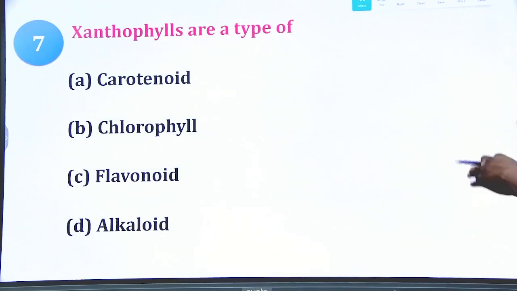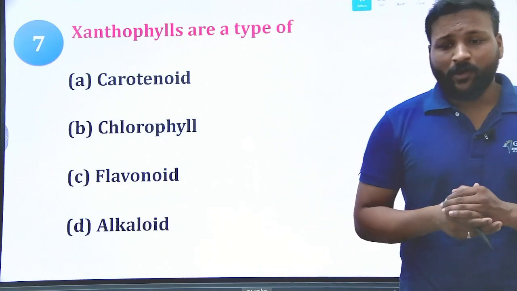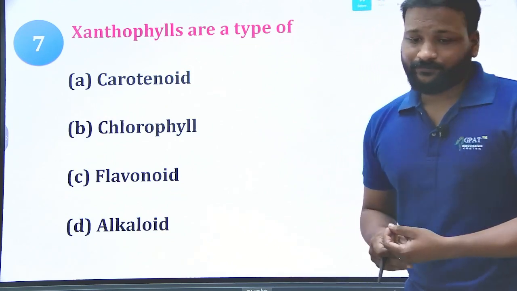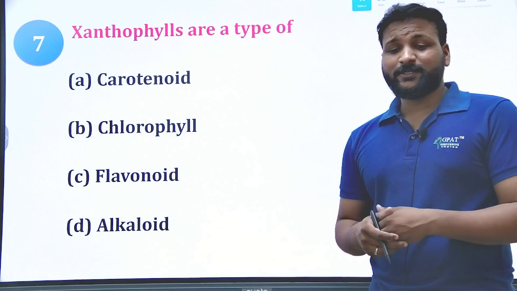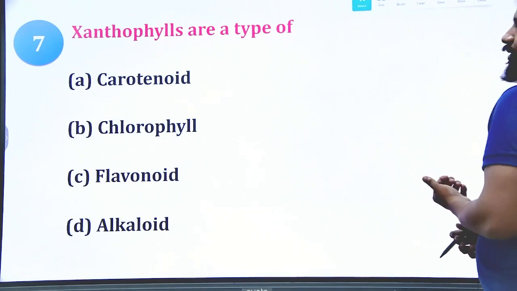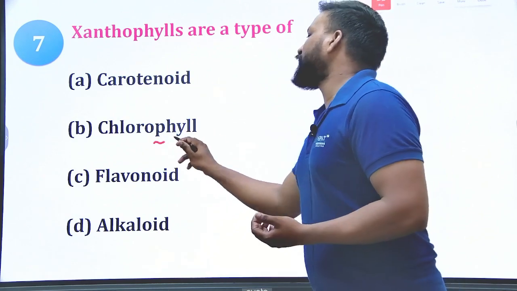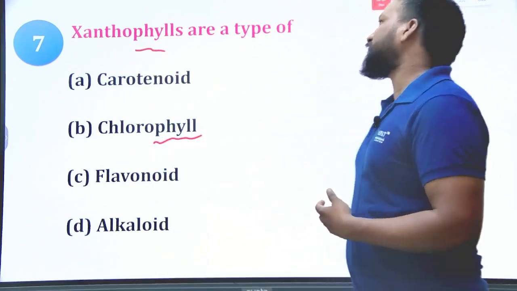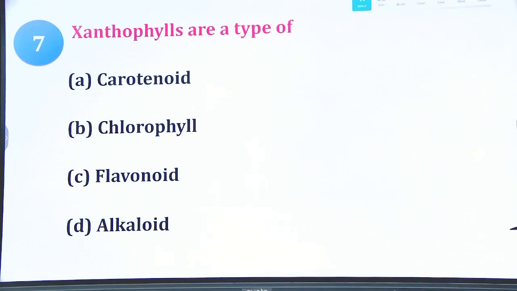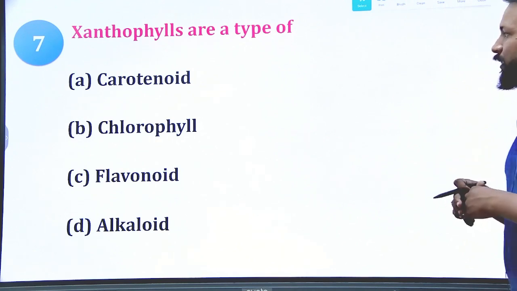The xanthophylls are a type of: either carotenoid, or chlorophyll, or flavonoid, or alkaloid. What is the right answer? Xanthophylls. Okay. Don't get confused because they have a similarity in their names, chlorophyll or xanthophylls. Sometimes the examiner will give you options very similar to the question, but don't get confused. Okay. So let us see.